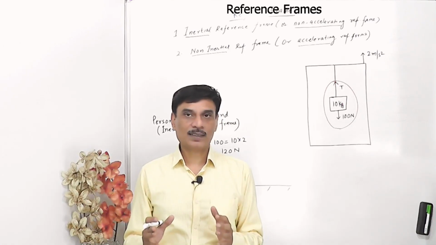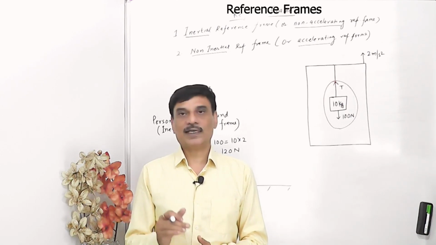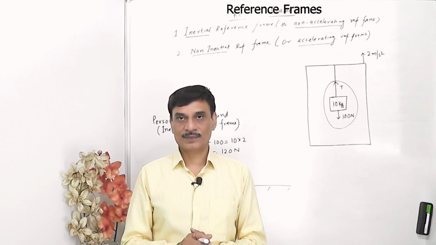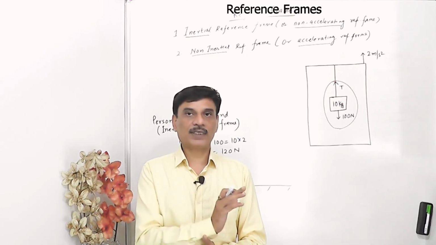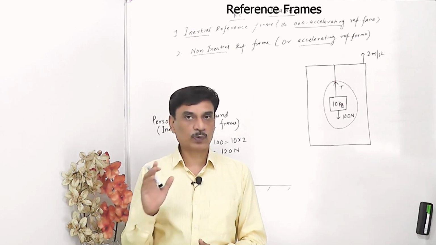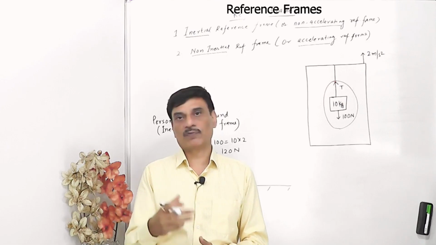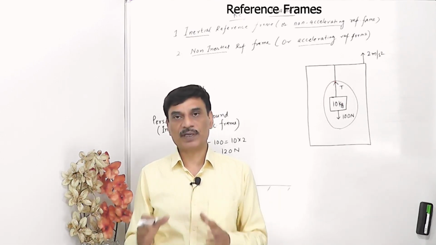When we apply resultant force is equal to mass into acceleration, it is essential that our observer, our reference frame, should be non-accelerating. If the observer is accelerating, then we have to slightly make a change in the equation F is equal to ma, and there we have to add the pseudo forces or fictitious forces so that we are in a position to apply F is equal to ma.